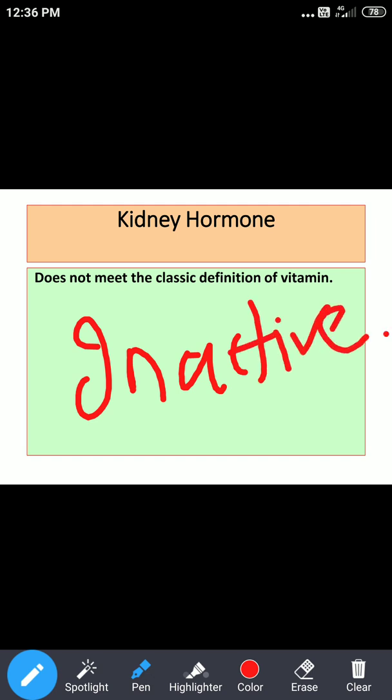and there are various functions which are played by vitamin D in our body. But if this vitamin remains in inactive form, it won't be able to carry out various functions. So for this, what is essential? It should get converted into active form. Okay, is it very clear? The inactive form of vitamin D should get converted into active form.